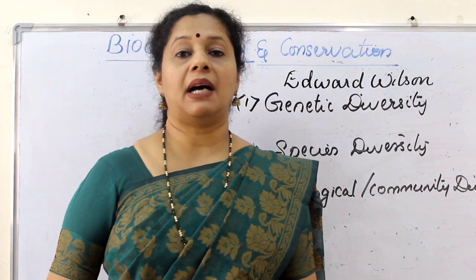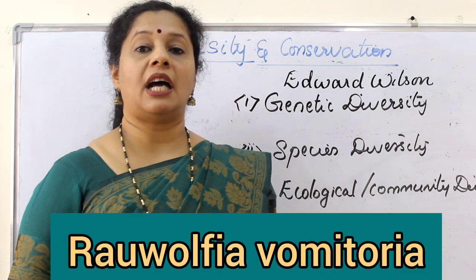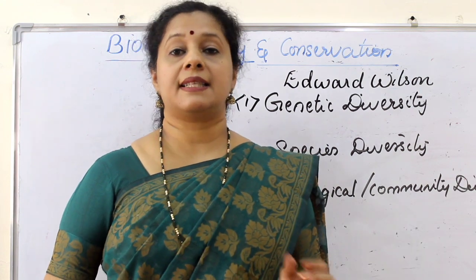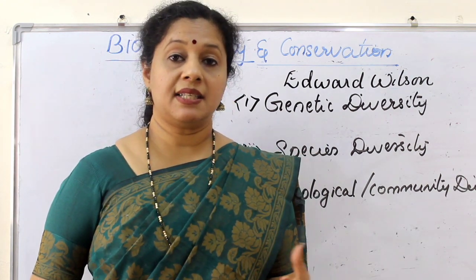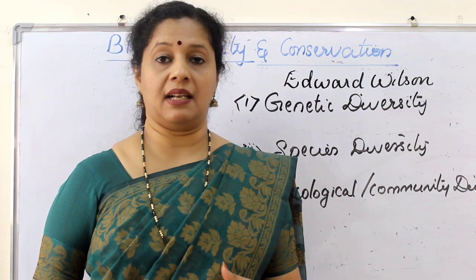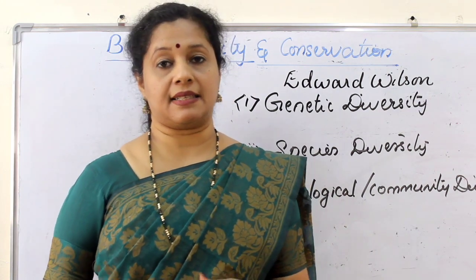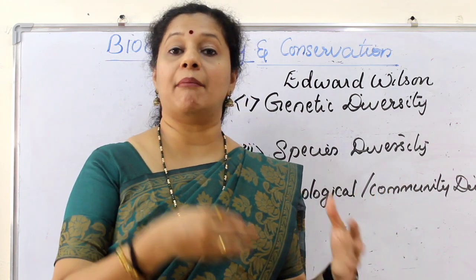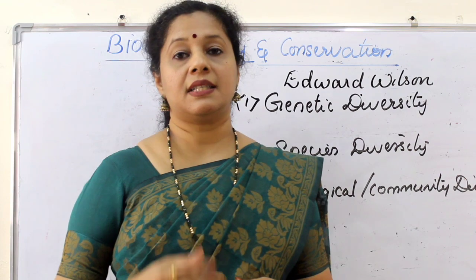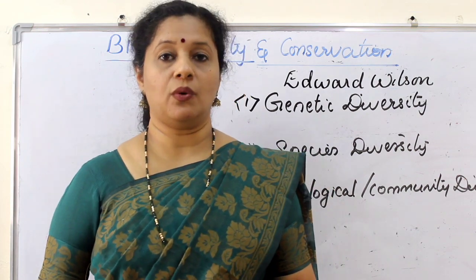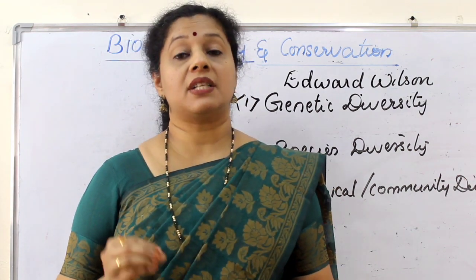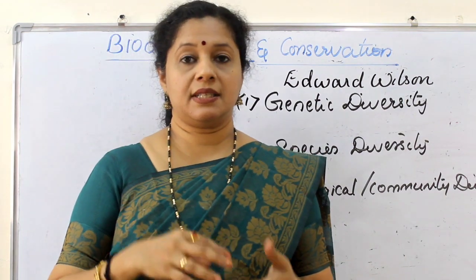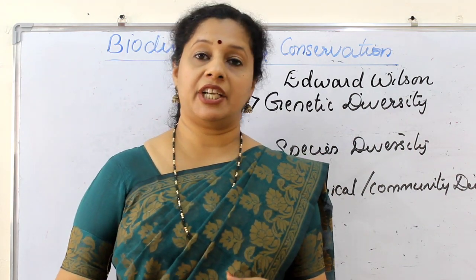For example, in the Himalayan regions, there is a plant called Rauwolfia serpentina. This plant has a chemical called reserpine. Because of the potency and the concentration of this chemical, the plant shows different varieties. That means different varieties of the same plant contain different amounts of this chemical. In the same way, we have 50,000 strains of rice and also 1,000 strains of mango. Within a species, if many varieties are there, that is called genetic diversity.